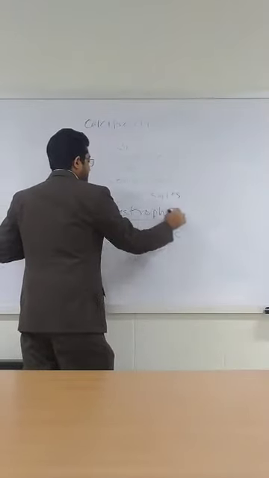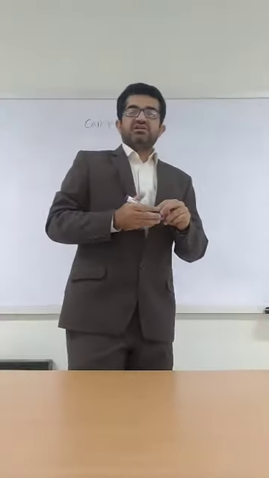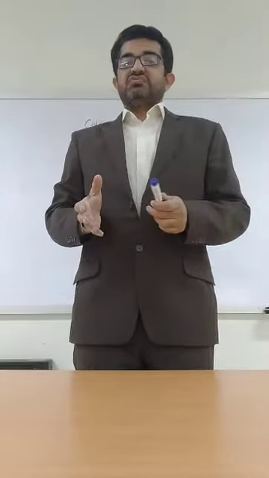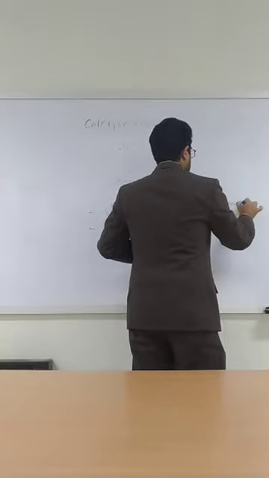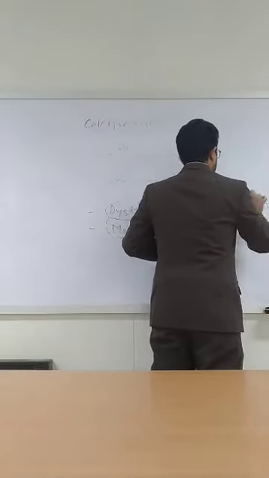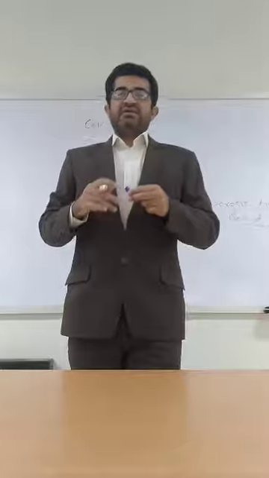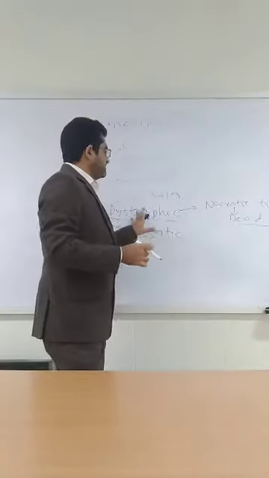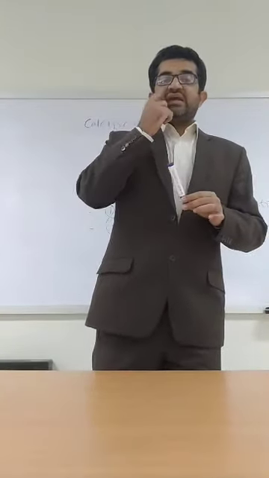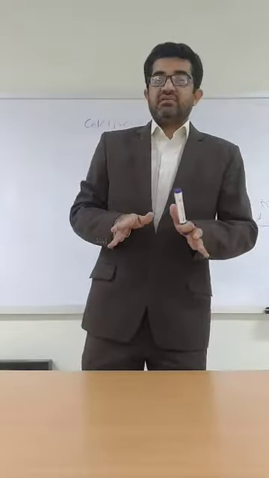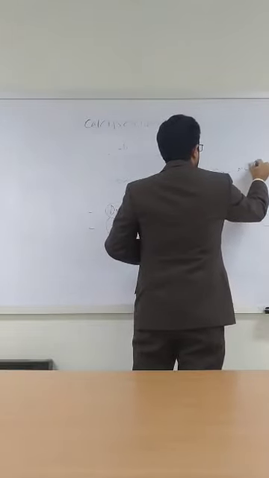What is the difference between these two calcifications? First we will discuss dystrophic calcification. Dystrophic calcification is a calcification which occurs in dead or dying tissue, the necrotic tissue. Therefore, a body organ which has undergone death usually has dystrophic calcification. And the very important part is that the calcium level in the body is normal. Calcium metabolism is normal in the body.